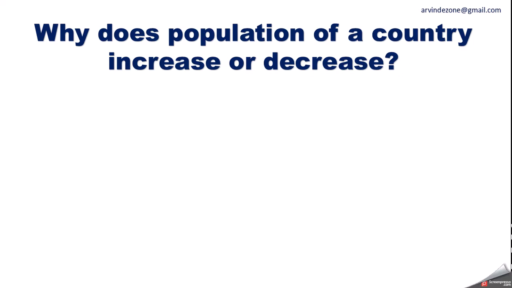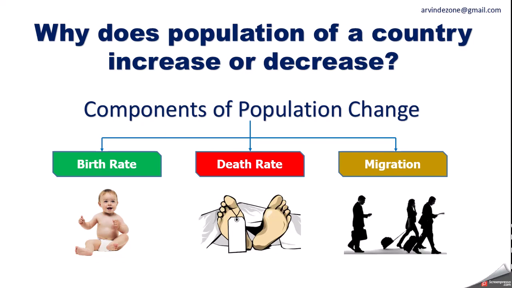Now let's move to another aspect of population growth. Why does population of a country increase or decrease? In the first 10 minutes of this class, you may have got some idea of what are the things which lead to increase or decrease of population. But let's see. There are three components for population change, or you can say population growth. What are these components? One is birth rate, next is death rate, and the last one is migration. So these three components we have to understand and learn.